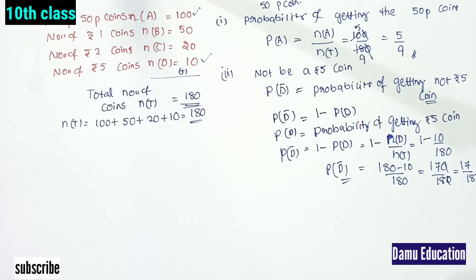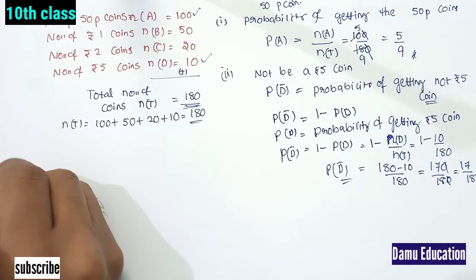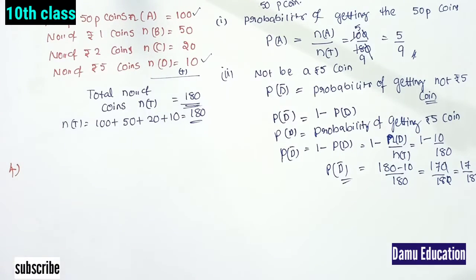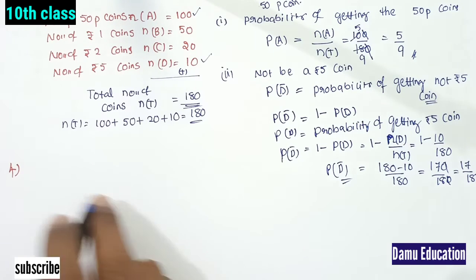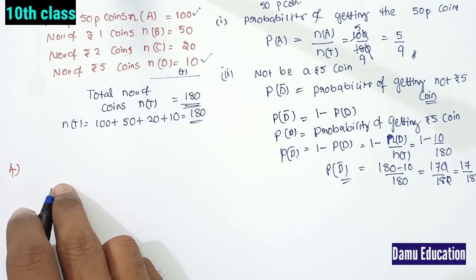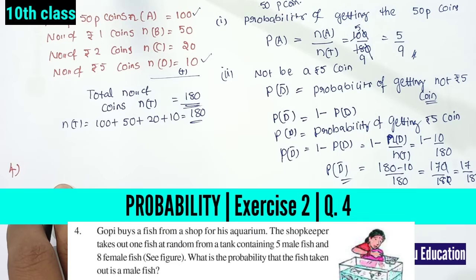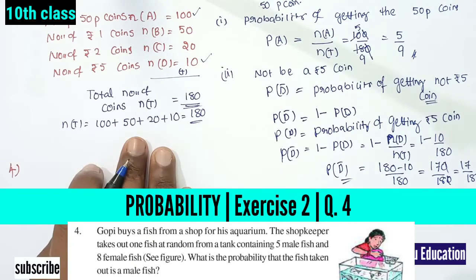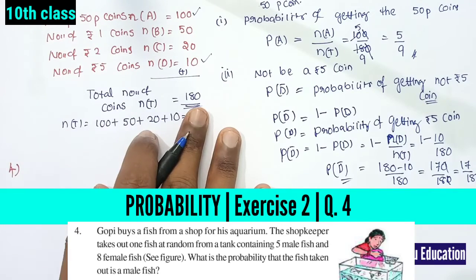Then our next question is the fourth one. I'll finish it here only. The fourth question is: Gopi buys fish from a shop for his aquarium. The shopkeeper takes out one fish at random from a tank containing 5 male fish and 8 female fish. See the figure. Then what is the probability that the fish taken out is a male fish?